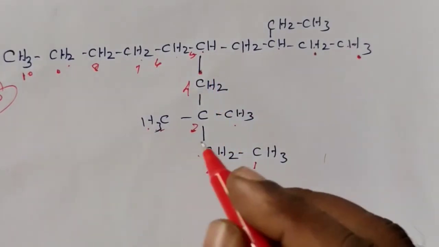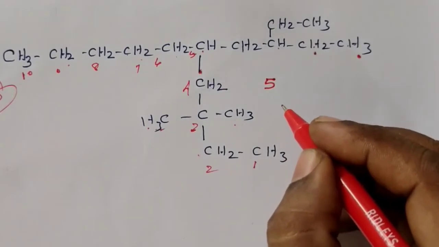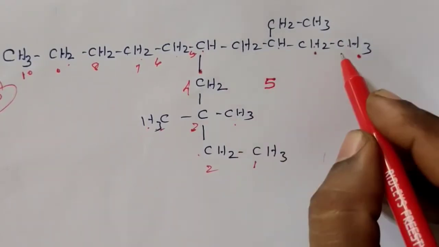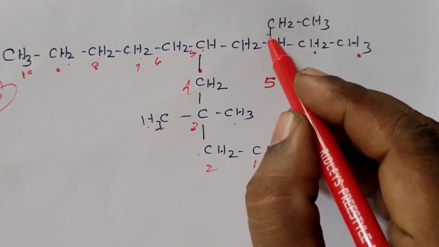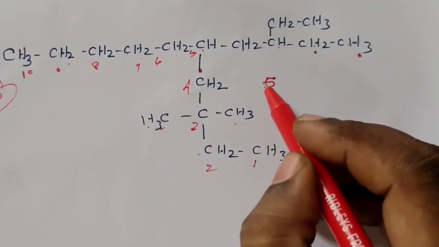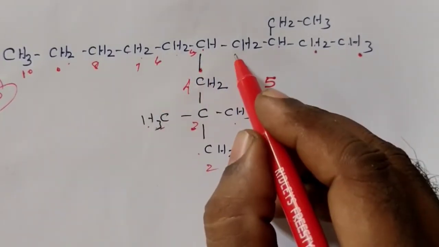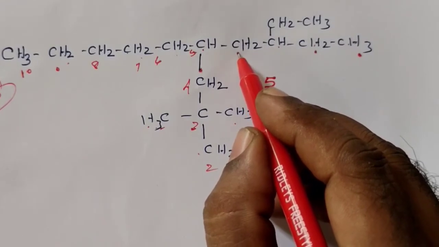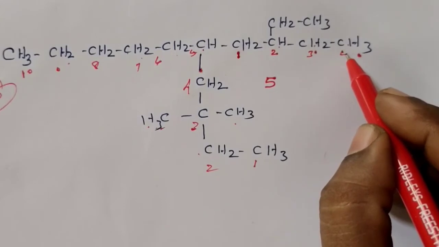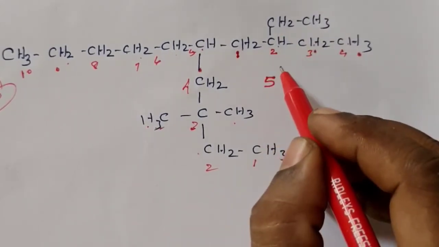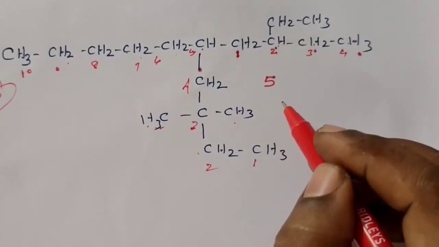That means as usual we have to write 5, the fifth position. Now that butyl group again contains a substitution. So what we have to do is, the carbon which is attached to the parent, that means this carbon, we have to give number 1. So automatically this will become number 2, this will become 3, this will become 4. In this substituent, the second carbon is again substituted.